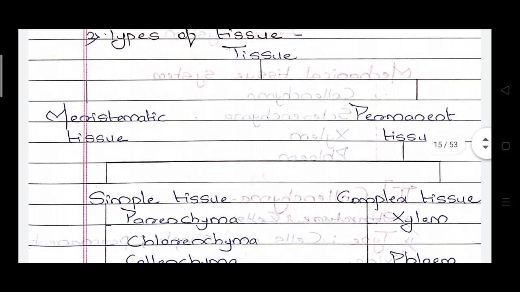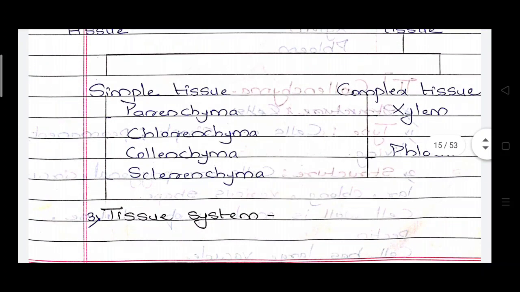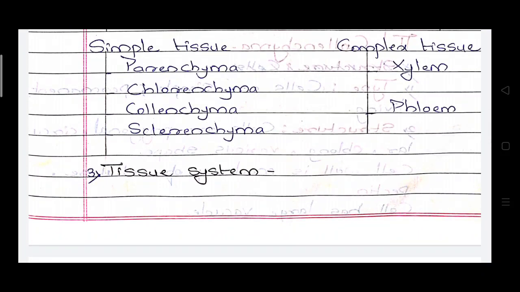Simple tissues are like parenchyma cells, chlorenchyma, then collenchyma and sclerenchyma cells. And complex tissues are those present in the vascular system, like xylem and phloem. What are the roles of xylem and phloem? Xylem helps in conduction of water and phloem helps in the conduction of food material. So these two are the complex tissues and the others, parenchyma, chlorenchyma, collenchyma and sclerenchyma, are the simple tissues.